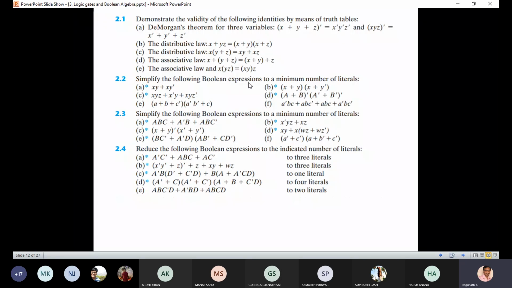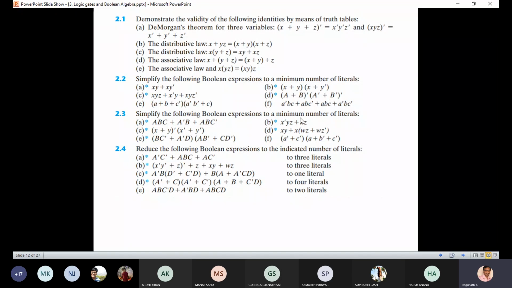I think I uploaded the textbook on your course page, on VTop. So please try to solve these four exercises yourself. The star is given, no? This is our textbook only. The problems which have a star, they didn't give the answer. For the remaining questions, you have the answer, and you try to solve them. And I'll tell you what is meant by literal terms and all these things.